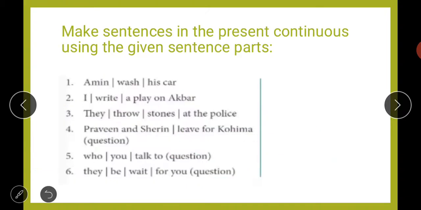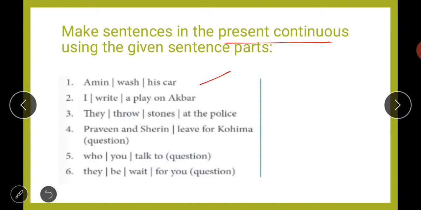Next is, make sentences in the present continuous using the given sentence parts. Again, what you have to do is make sentences. Which kind of sentences? Present continuous sentences, using these words. So first is Amin wash his car. We have to make a present continuous tense, so we will use the ing form of verb, and a helping verb must be there.